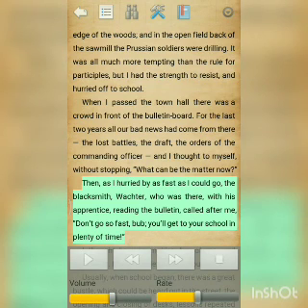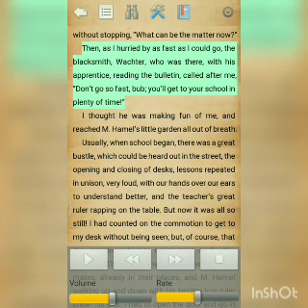Don't go so fast, bub. You'll get to your school in plenty of time. So no need to be worried, boy. Bub means boy. You will get to your school in plenty of time means there is plenty of time to reach school, so you need not run. Plenty means so much. So this was the first part of the story. We will continue the story in the next video.